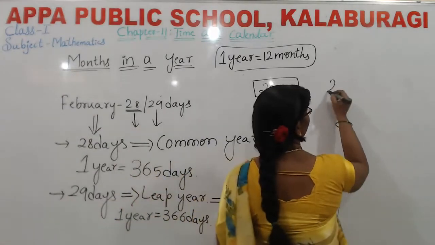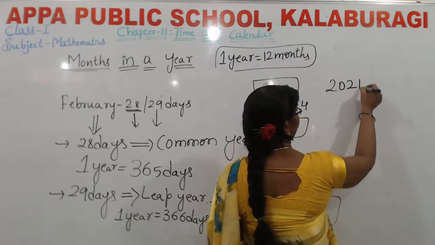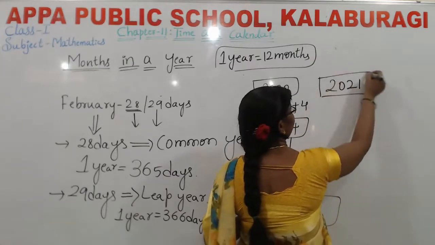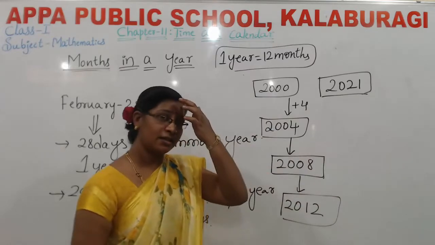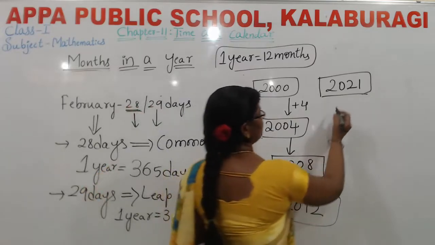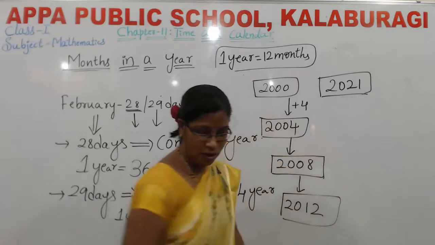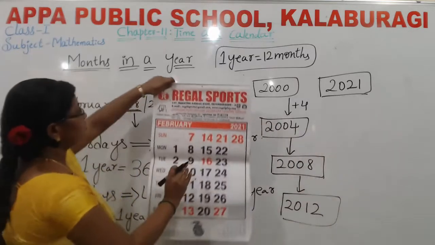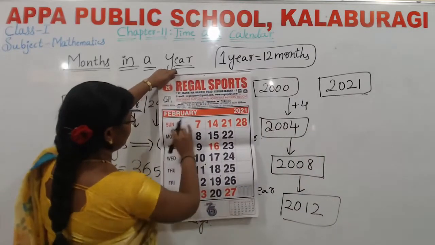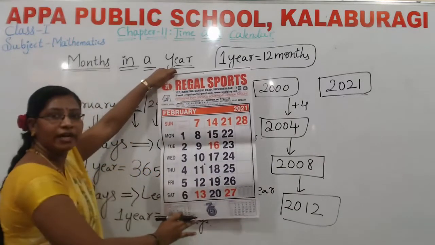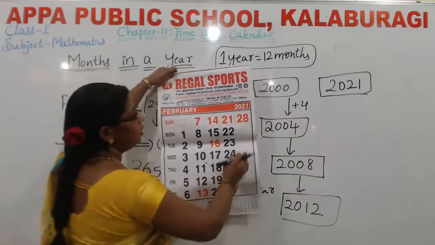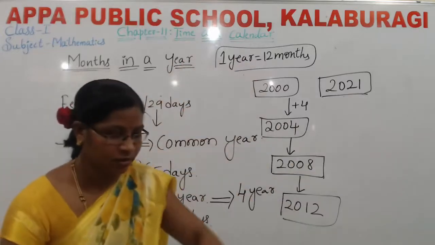See, we are in 2021. Is it a leap year or a common year? Yes, it is a common year. Why? Because I just showed the calendar. It has only 28 days. How many days? 28 days. So it is a common year.